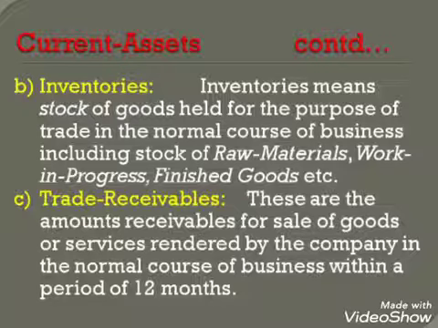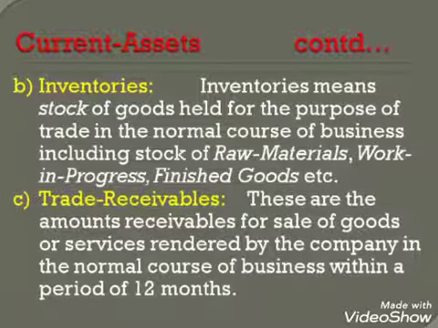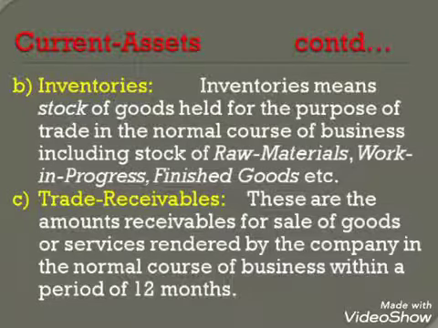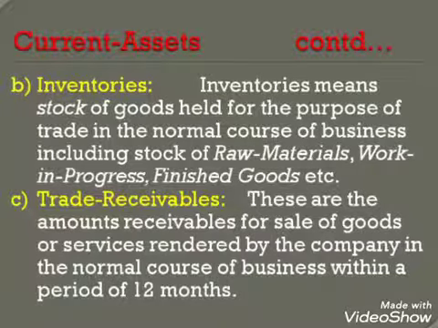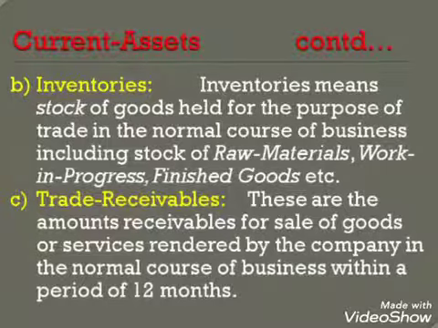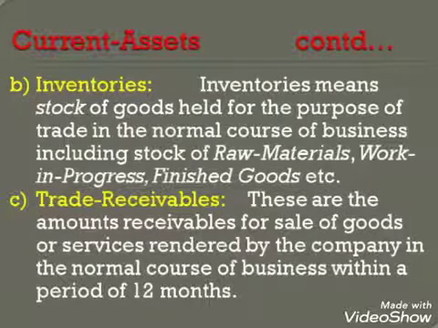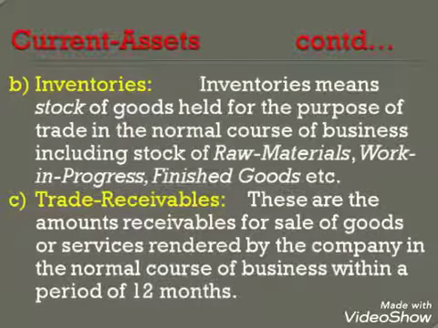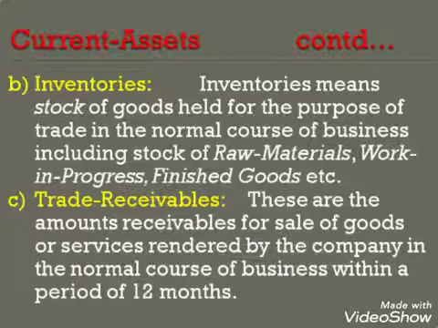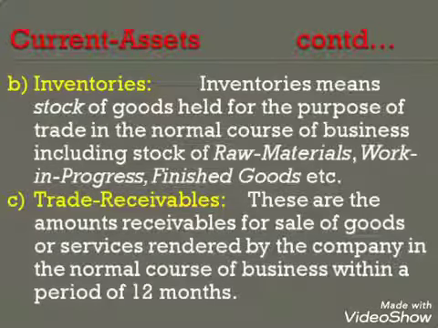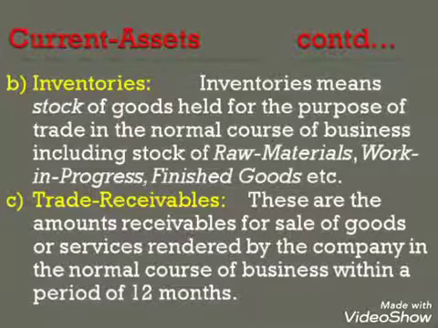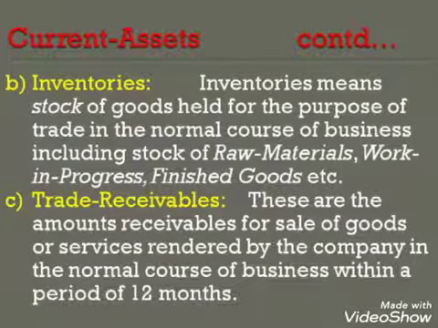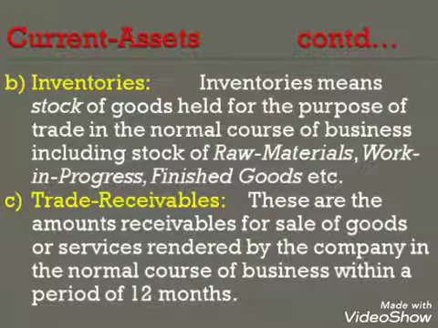Second is inventories. Inventories means stock of goods held for the purpose of trade in the normal course of business, including stock of raw materials, work in progress, finished goods, etc. Third is trade receivables. These are the amounts receivable for the sale of goods or services rendered by the company in the normal course of business within a period of 12 months.